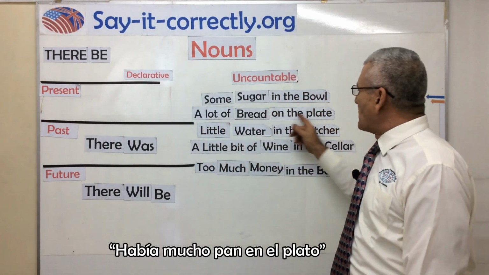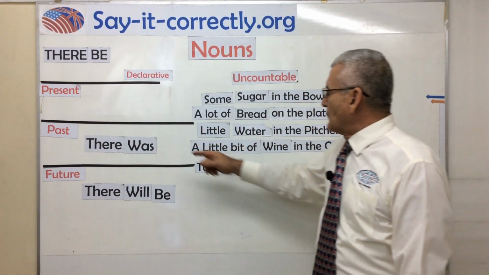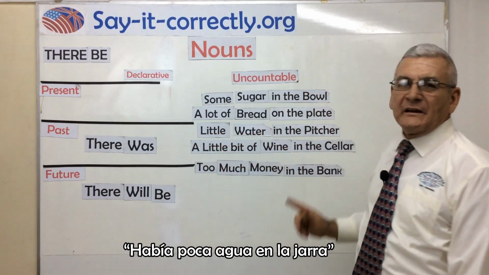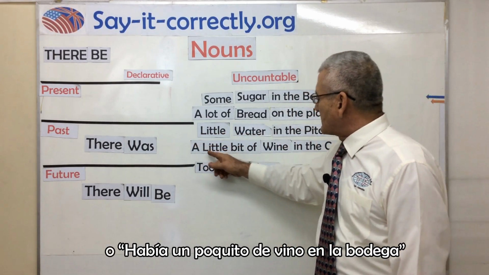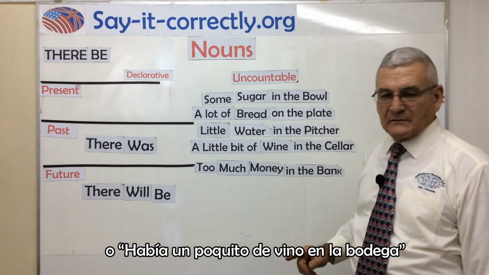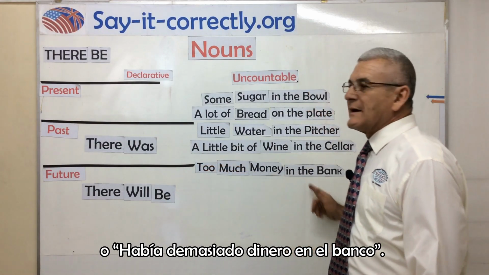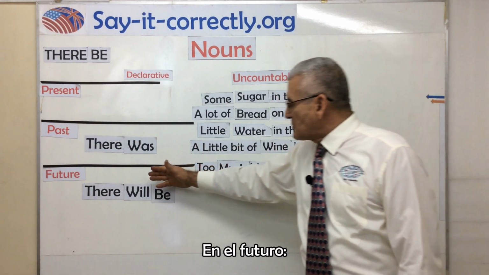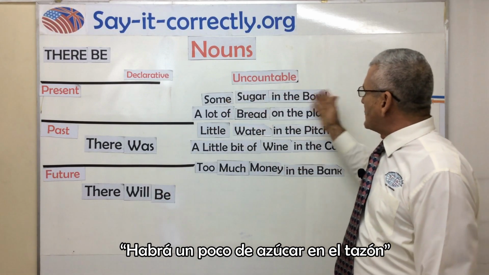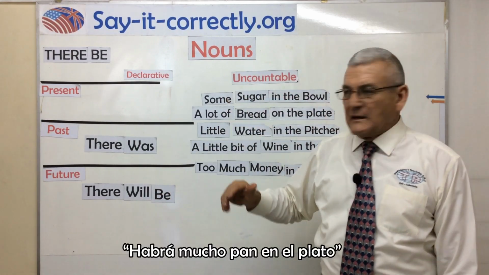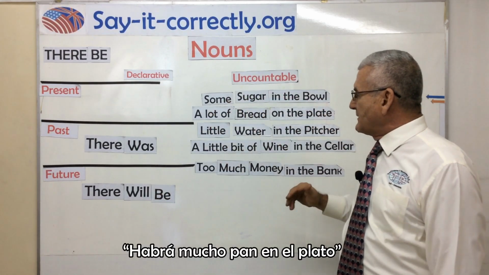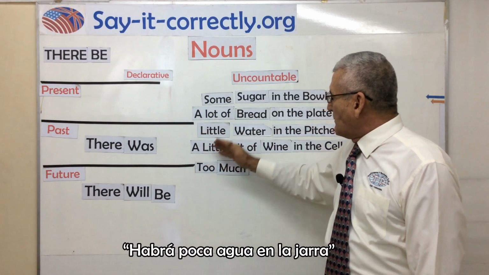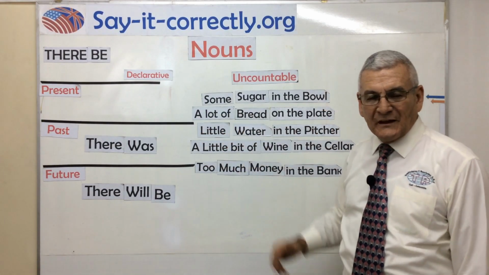Now, in the past tense, there was some sugar in the bowl. There was a lot of bread on the plate, or there was little water in the pitcher, or there was a little bit of wine in the cellar, or there was too much money in the bank. In the future, there will be some sugar in the bowl, there will be a lot of bread on the plate, there will be little water in the pitcher, etc.